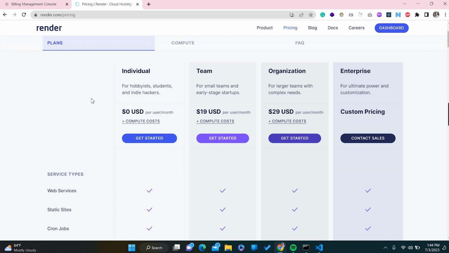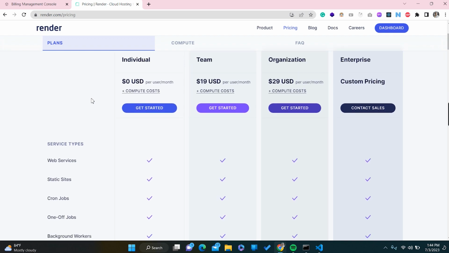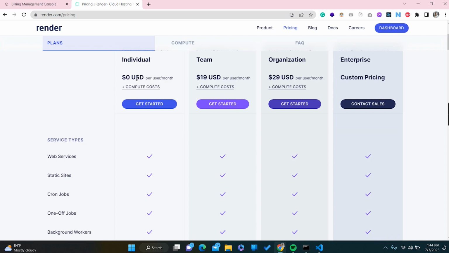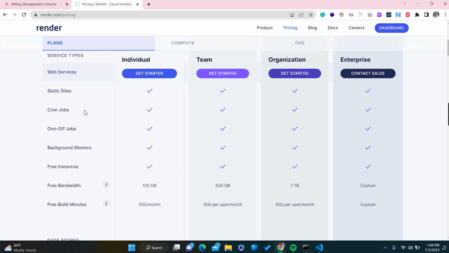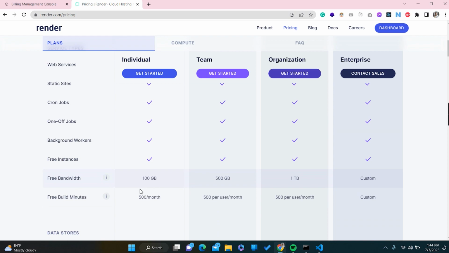You can use this, or you can pick this individual plan. So you don't need to pay anything monthly. You don't even need to give your credit card to create an account, right? So these are the services they are offering. The bandwidth is 100 GB. To be honest, that is enough.